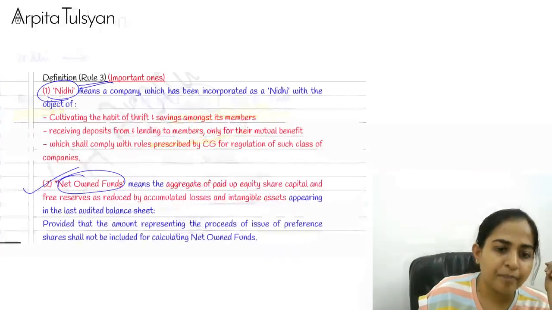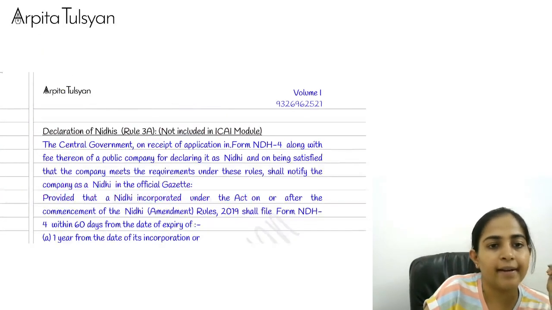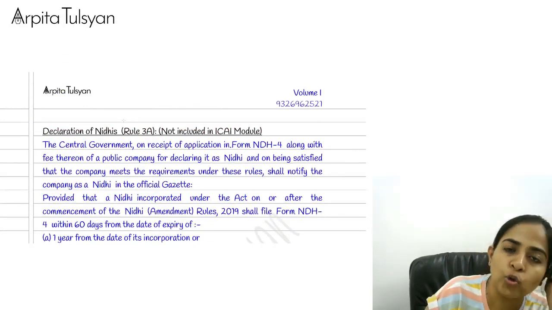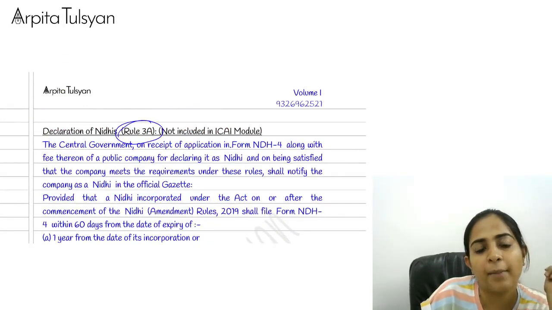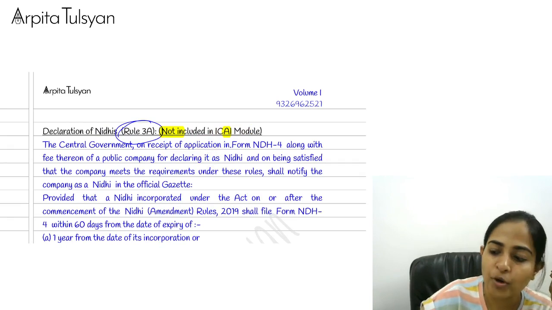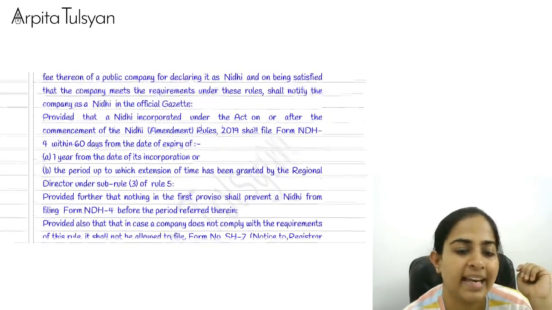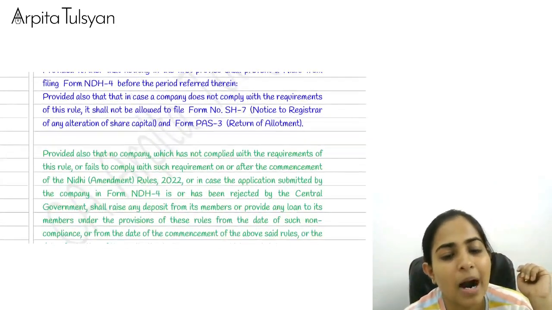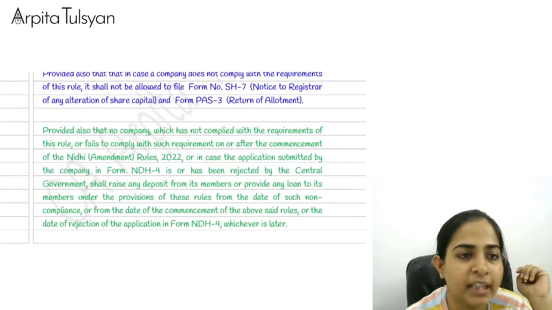Okay, now listen. You will find 2 rules coming up now. One is rule number 3A. See what I have written there. Not included in the ICAI module. Not included in the ICAI module. So this I have just put in your book because it was there in the bare act and there was some amendment in that. So I've just put it in the notes.